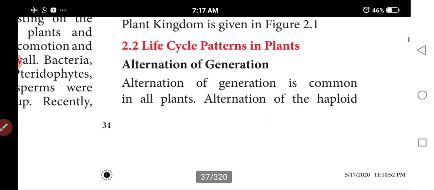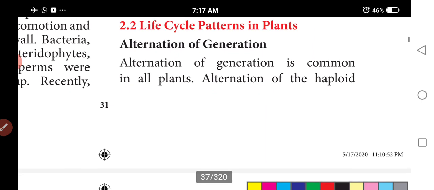Next we discuss life cycle patterns in plants. The life history of green plants involves 2 generations. The first is the diploid generation, which we call the sporophyte. The next is the haploid generation, which produces the sex cells.